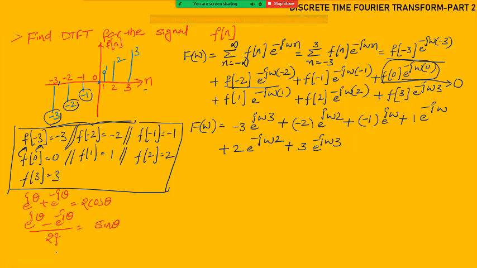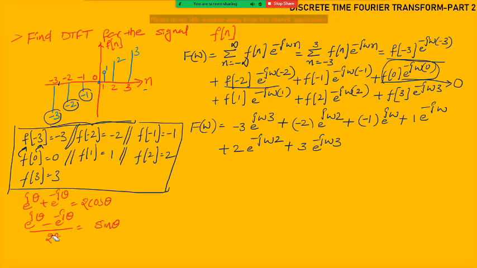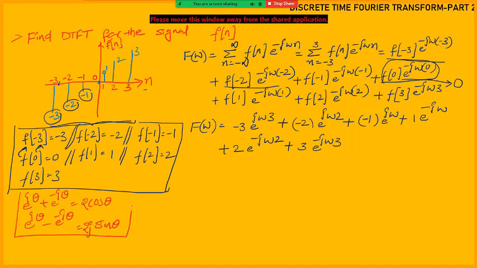So what is useful to us is directly 2j multiplied by sin theta, and that is what I will use here. Now see carefully: e power j theta minus e power minus j theta is available for the minus angle. For this term, minus is required.